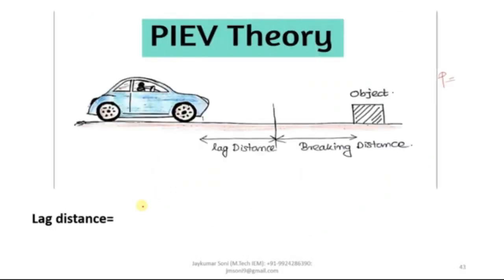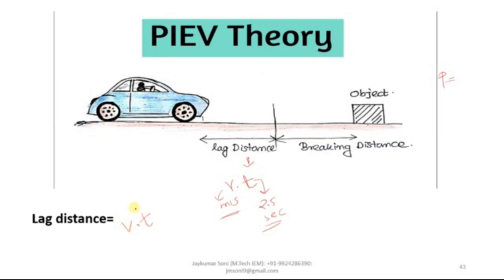So the equation for lag distance is V into T. Now keep in mind that this is a small v, so we should write it in this manner. This is the small v and this is small t. This v is the speed of the vehicle in meter per second, and this t is known as the reaction time. As per IRC, the reaction time is 2.5 seconds. So lag distance equals v into t.